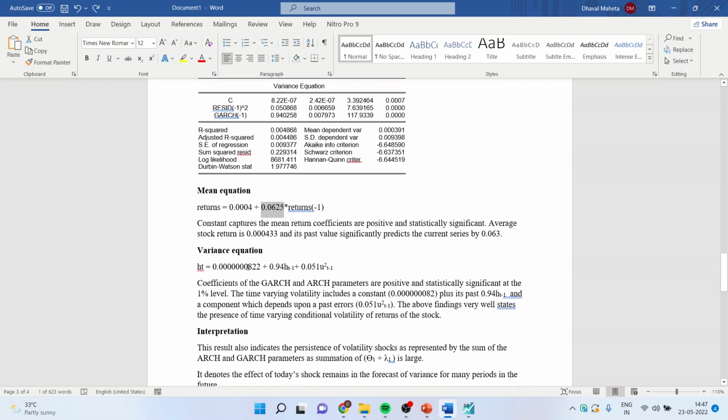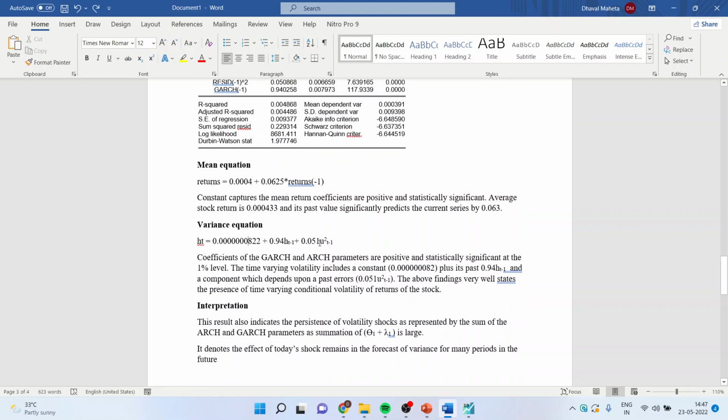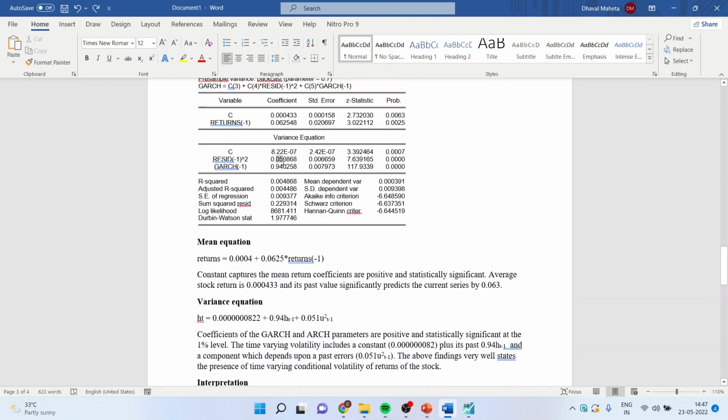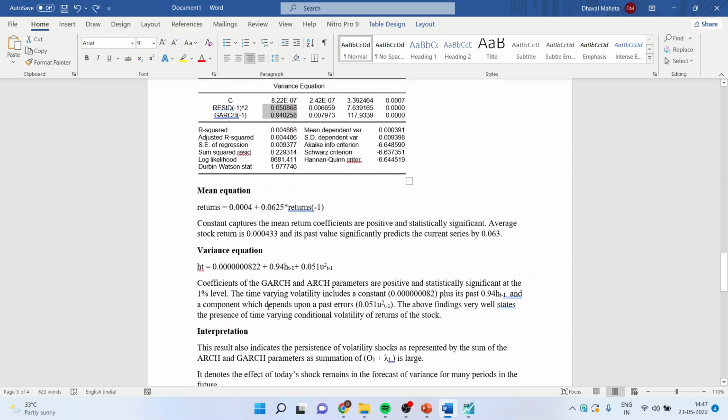Now this is a variance equation. Here the coefficients of GARCH and ARCH parameters are positive. This you will have to see. ARCH and GARCH are positive and statistically significant at the 1% level. The time varying volatility includes the constant, this one, plus its past 0.94 h_t minus 1 and a component which depends upon a past error which is 0.051 mu squared t minus 1.